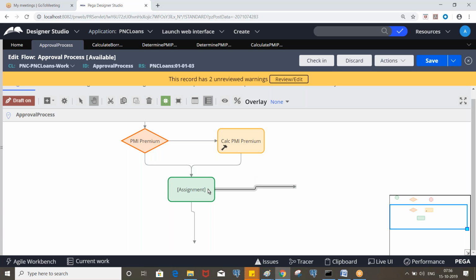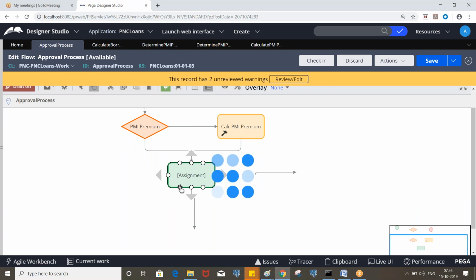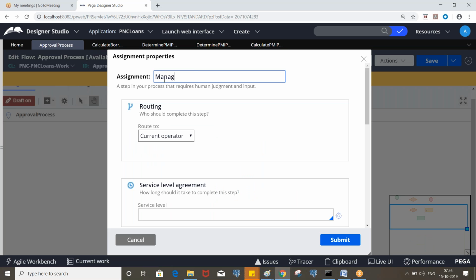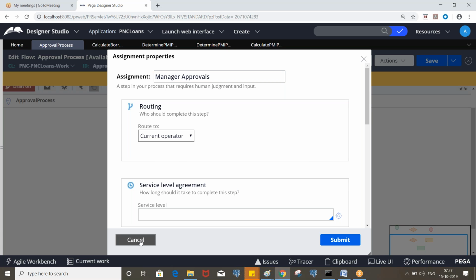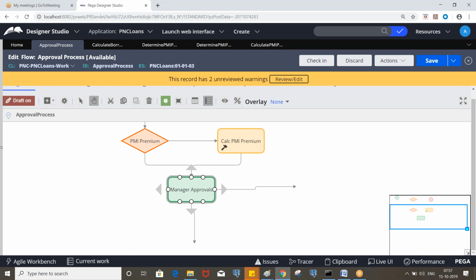So, any question here? We are not routing, we are just designing the flow. Okay. And later we will route this to the appropriate users. So if you look at assignments, by default you see current operator, right? That means whoever creates the work object will be able to perform on it. But it should not be the case. It has to be routed to the appropriate users. Okay. So that will be handled after this.